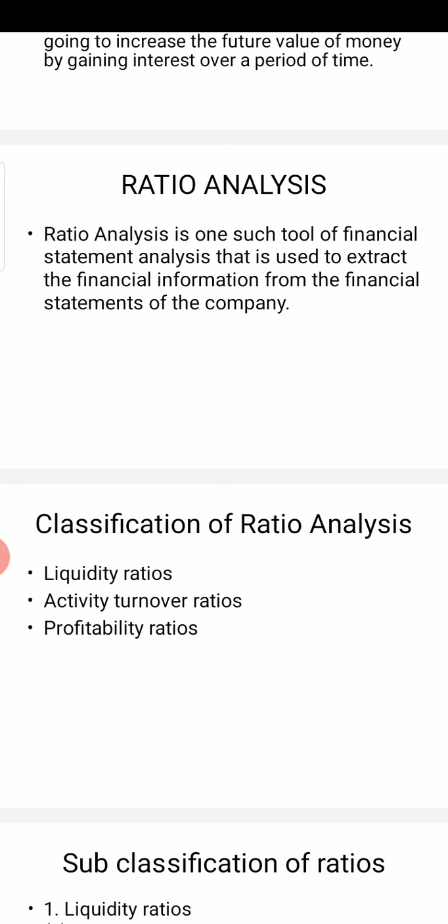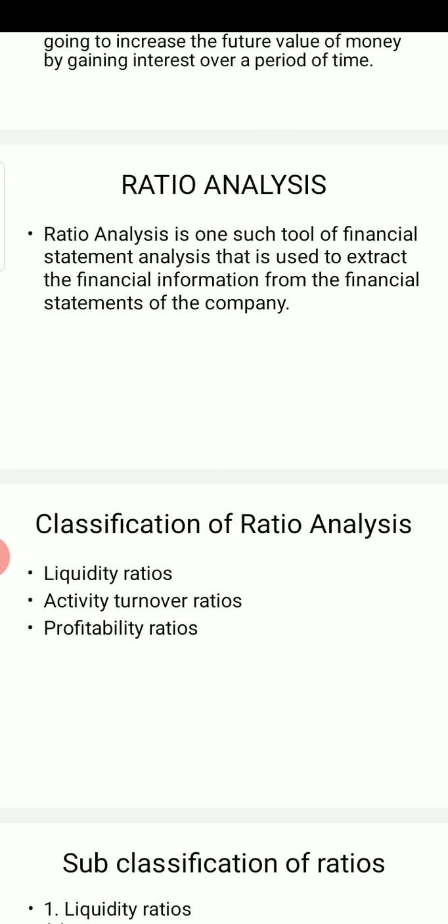There is one more, solvency ratios, but that is not in our syllabus. So we have to focus only on these three: liquidity ratios, activity turnover or efficiency turnover ratios, and profitability ratios.